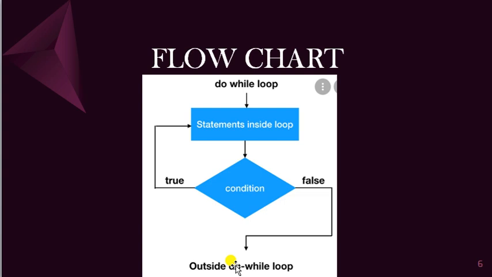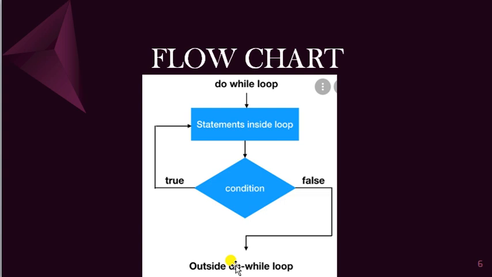But here the statement is executed first and only then it checks the condition. This is an exit controlled loop. So here the difference is that the statement will be executed at least once, even if the condition is false at first. So that is the case of do while statement.